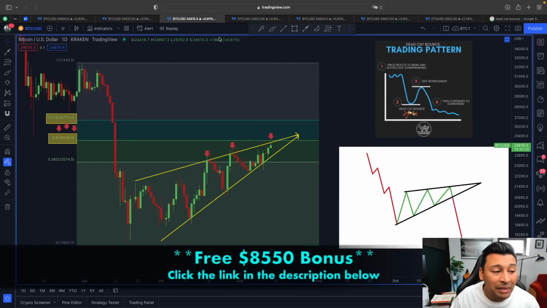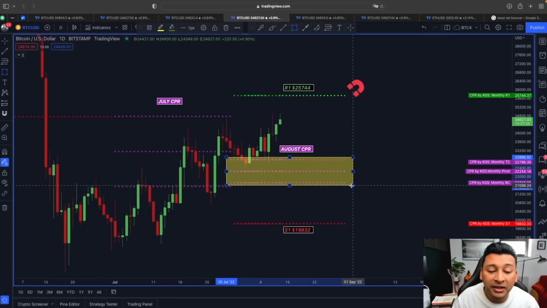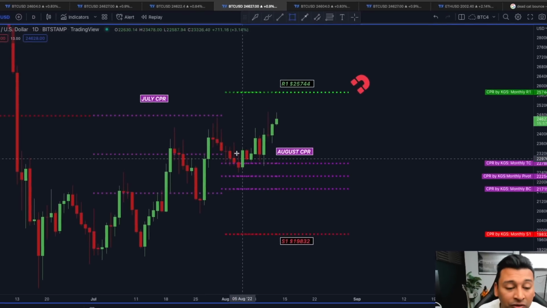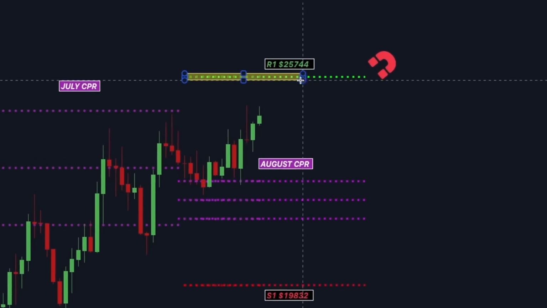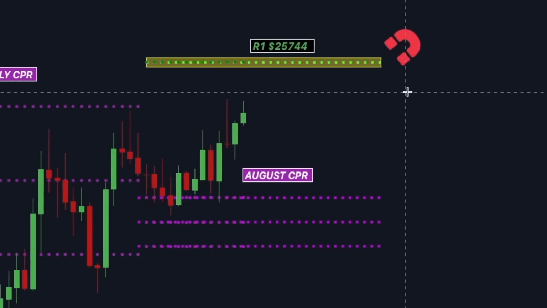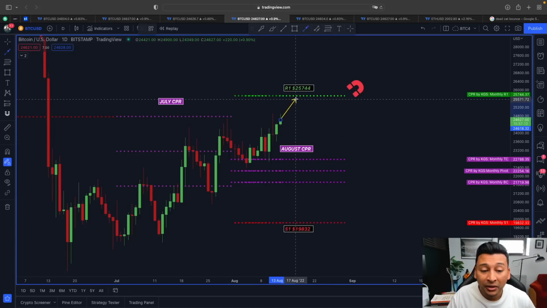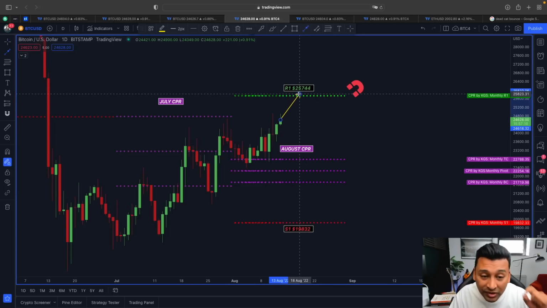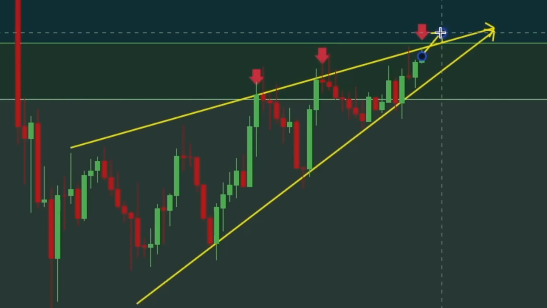Now, besides this example, if you also look at the price action of Bitcoin using the leading indicator, the central pivot range indicator, the price here is clearly favoring bulls. Why? Because the price of Bitcoin is above the CPR line and also gravitating towards the monthly arrow line, which is around the 25,700 area. So what could happen? The price of Bitcoin could move at least towards this monthly arrow line, right? Retesting this resistance one more time.